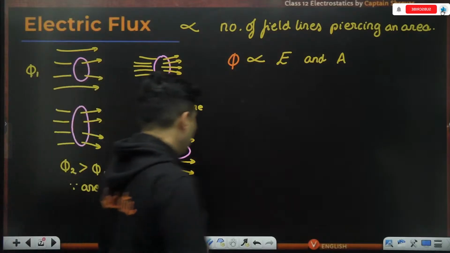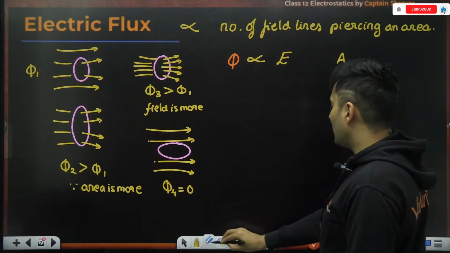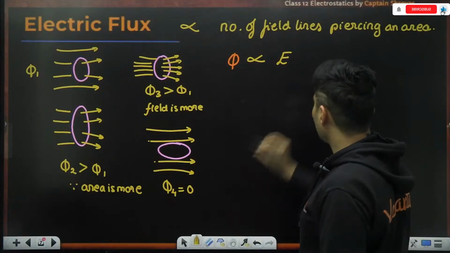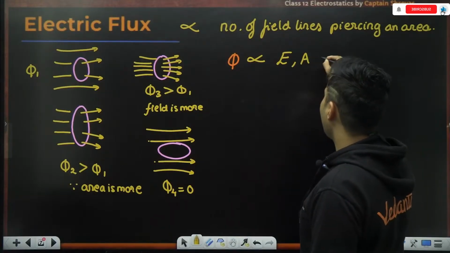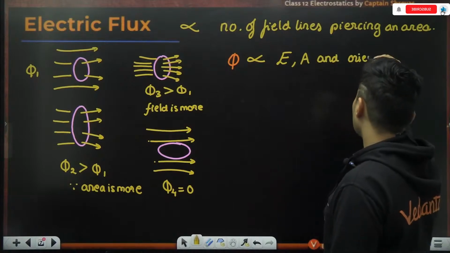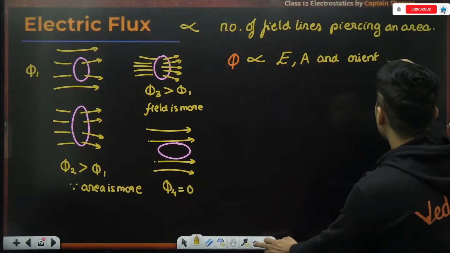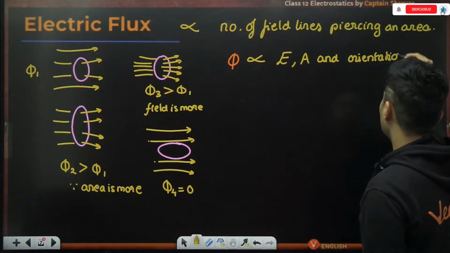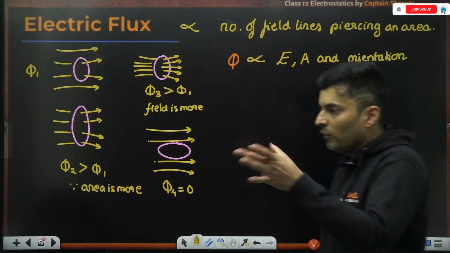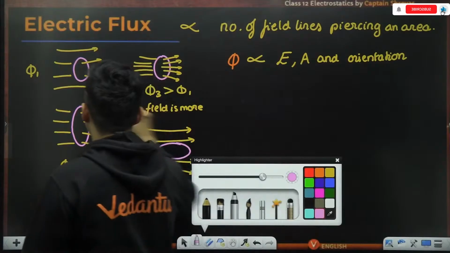That means I have used a wrong word over here. It should not be "and". I should put a comma. It depends on field, comma, area, and also the orientation. It also depends on the orientation of how that area is basically oriented in each scenario.